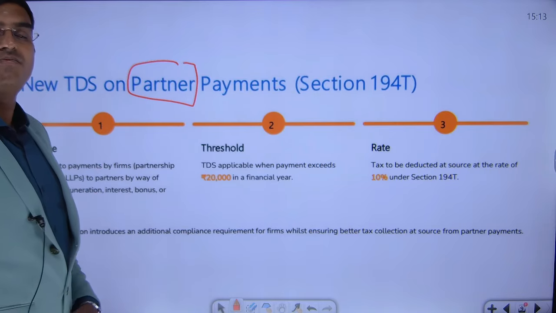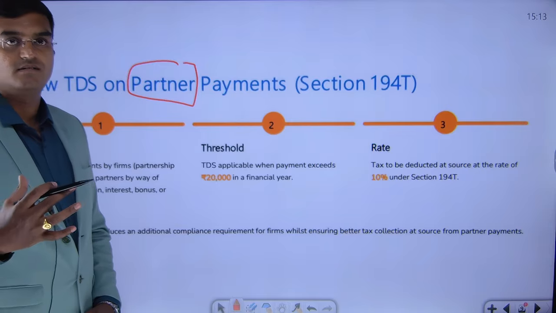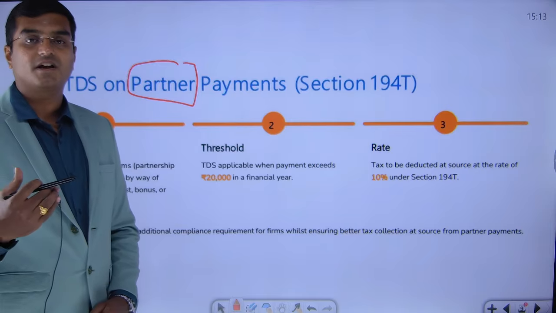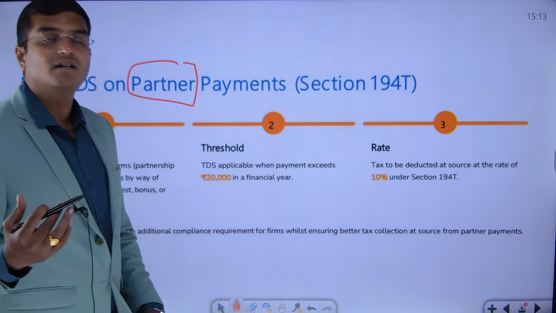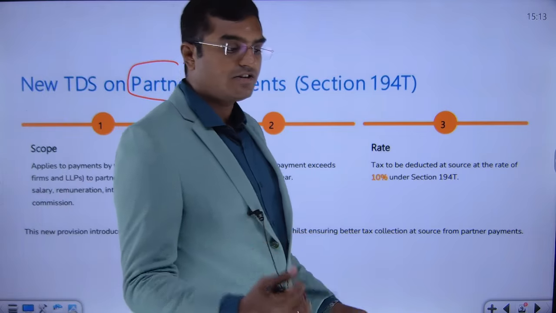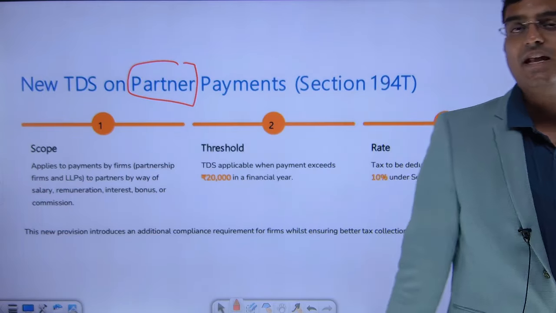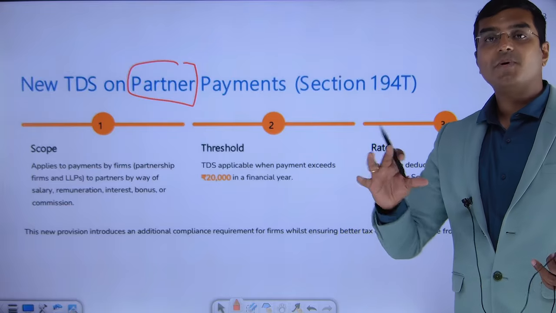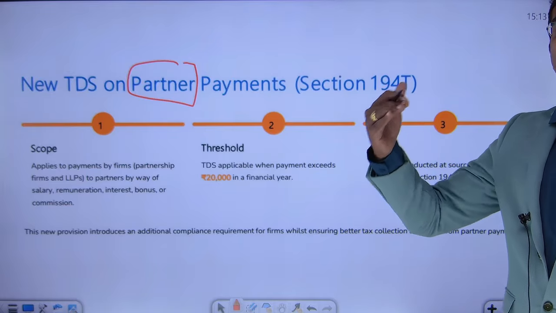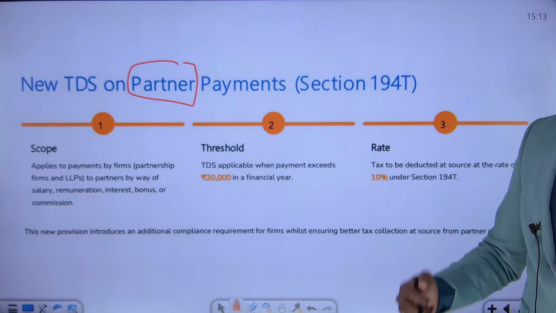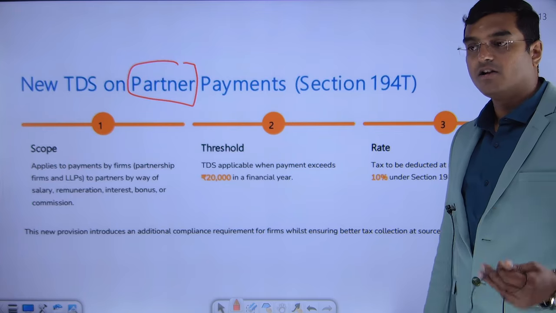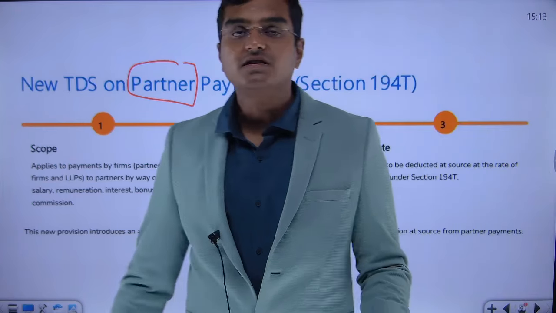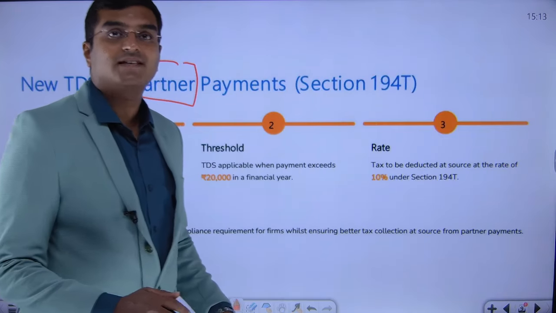In any partnership firm, dear friends, there will be certain partners who will come forward and set up a partnership firm. Under the Partnership Act, any payments being made to the partner are permitted in the form of salary, commission, bonus, whatever it is. Now what does the Income Tax Act say?